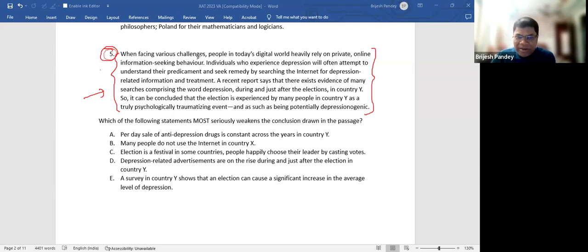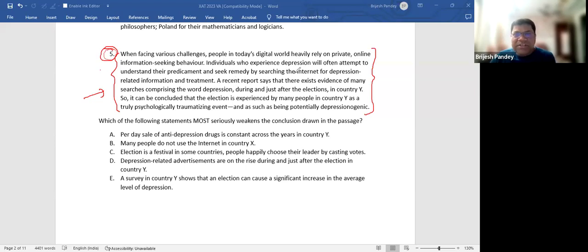When facing various challenges, people in today's digital world rely on private online information, right? Individuals who experience depression will often attempt to understand their predicament. Dubbing can happen in movies, but please understand, dubbing should not happen here. Yesterday, someone called me and said, "Sir, Hindi." I said, "I will teach you. Go and ask the IIMs to take VAT PI in Hindi. I will teach you in Hindi then." Okay. Anyways,